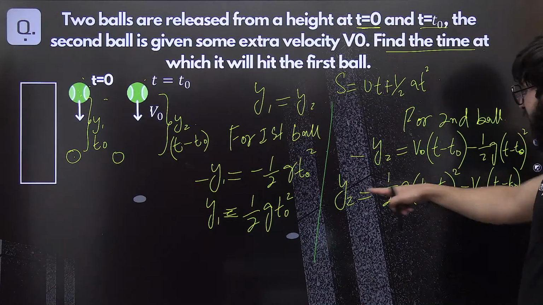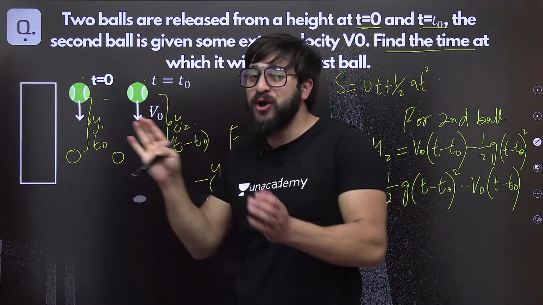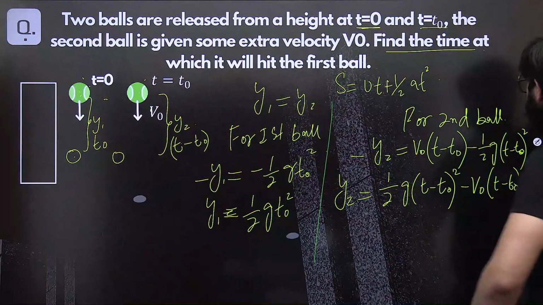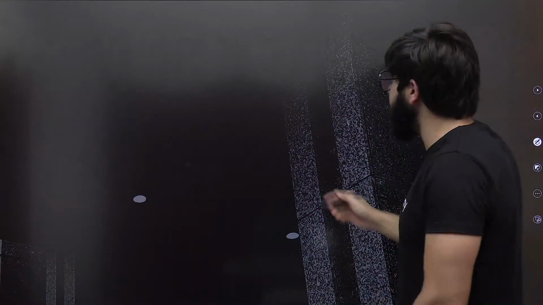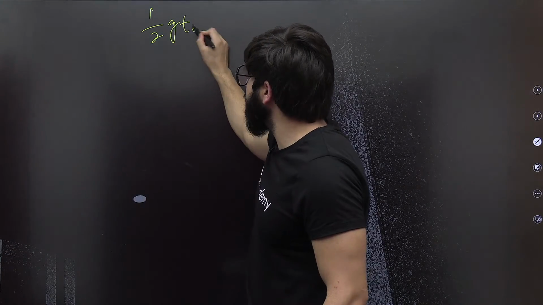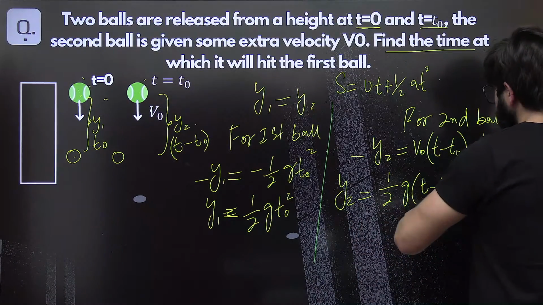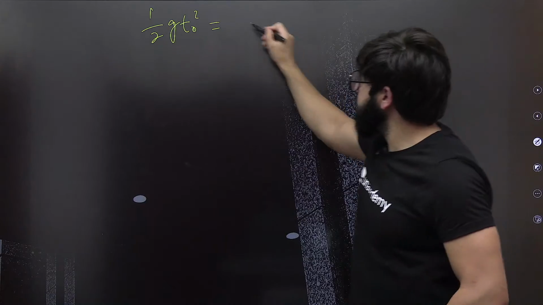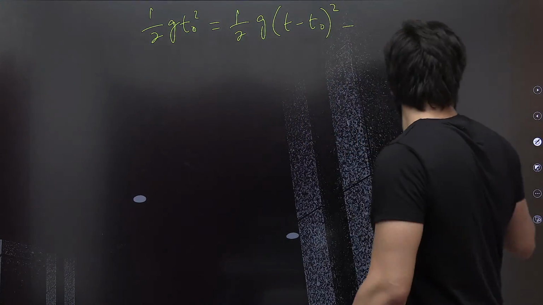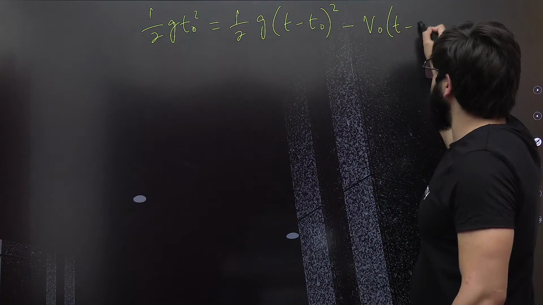Now y1 is equal to y2, because this ball is hitting this ball. Obviously they will have to cover the same displacement. Now we equate these two equations. 1 by 2 g t naught square is equal to 1 by 2 g of t minus t naught whole square, minus v naught into t minus t naught.